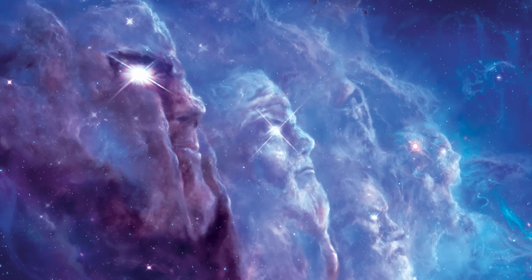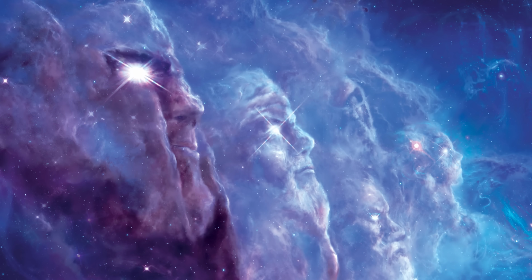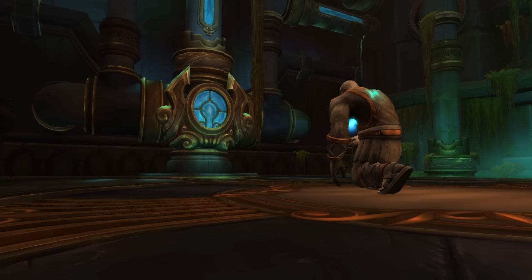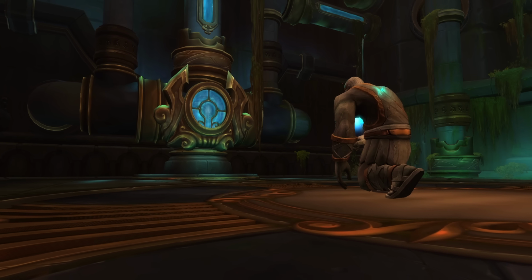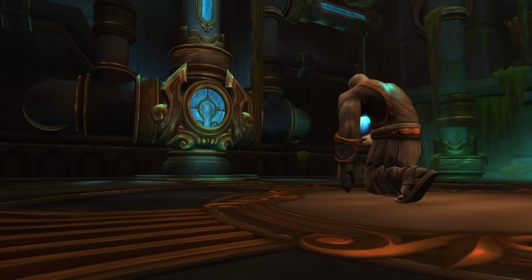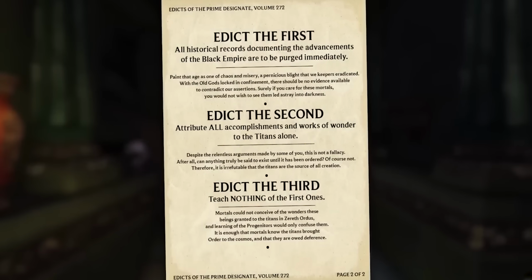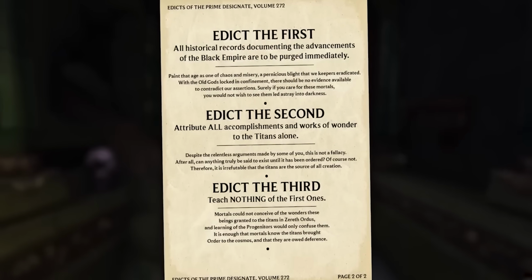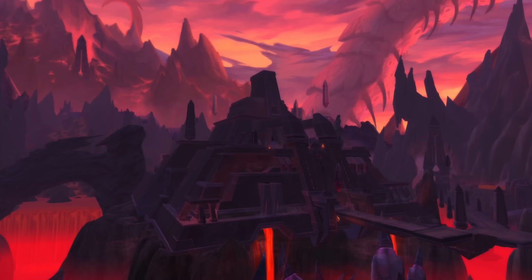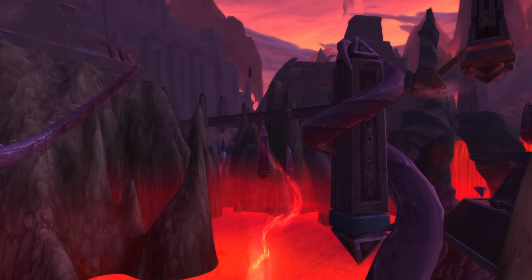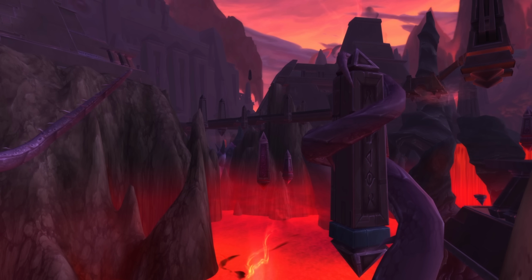But since then, Chronicle has now been retconned as the Titan's perspective of history, and Dragonflight has been a pretty damn big exercise in throwing some shade on the Titan's motivations and actions, especially when it comes to Odin, that he pushed a bunch of edicts in the world, including destroying all positive records of the Black Empire, meaning everything ancient we read in-game is anti-Titan propaganda, censoring advancements and painting that age as one of chaos, misery, and generally horrible business.